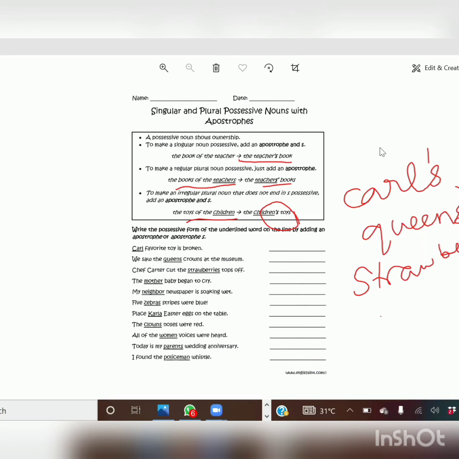The mother's baby began to cry. Mother, because it's in singular form. Neighbor. Neighbor's. Apostrophe s. Next, zebras. Already it is in plural form. Zebras is given, so since there is an s, s apostrophe.